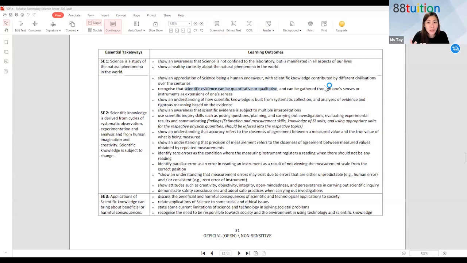When it is qualitative, it is more like a description, explanation. There's no data behind to support. So quantitative versus qualitative, need to know. Quite a number of questions will come up for that also. But if you ask Miss Day, in the year 8 exam, Sec 1 year end exam, how many marks